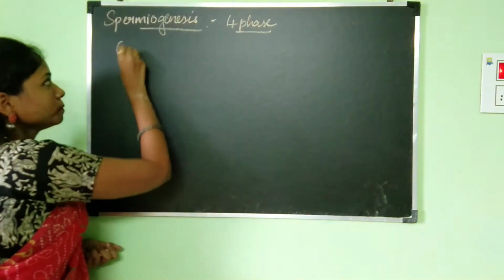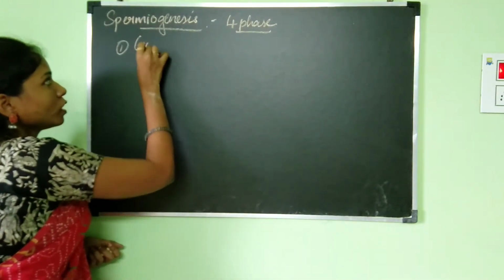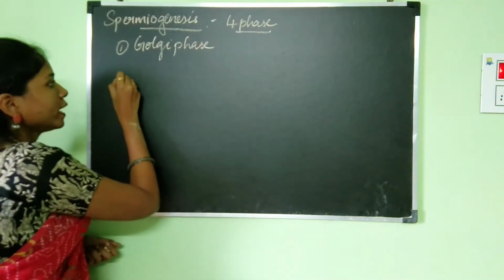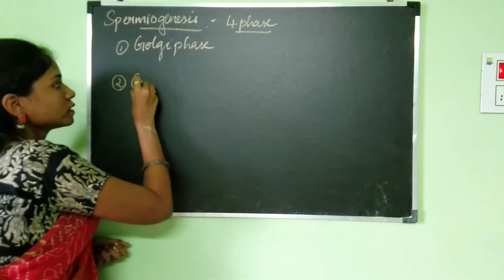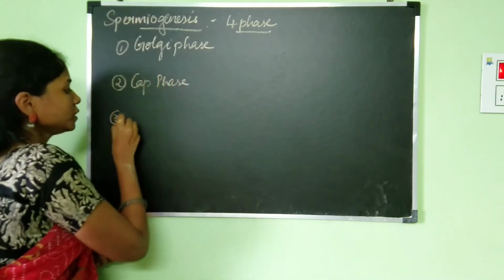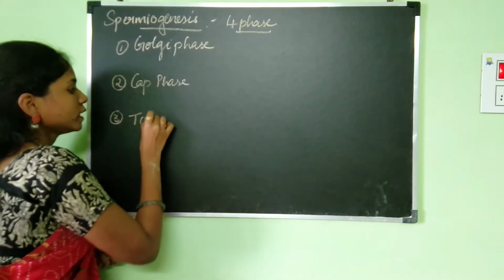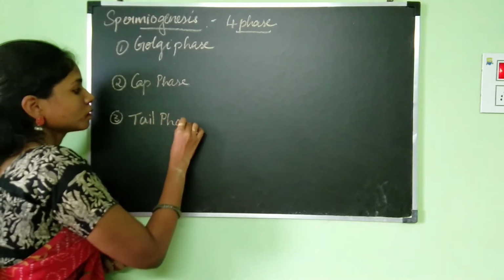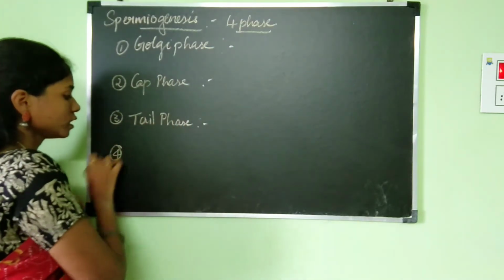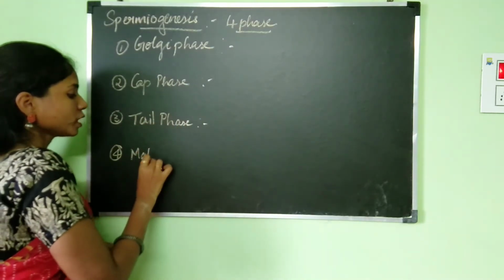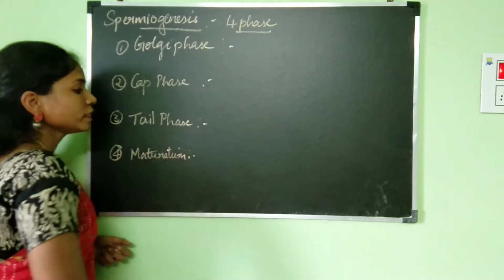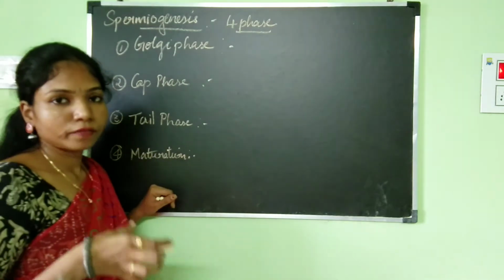The first one is the Golgi phase, the second phase is the cap phase, the third phase is called the tail phase, and the fourth phase is known as the maturation phase. Now let's see what happens during each of these steps.